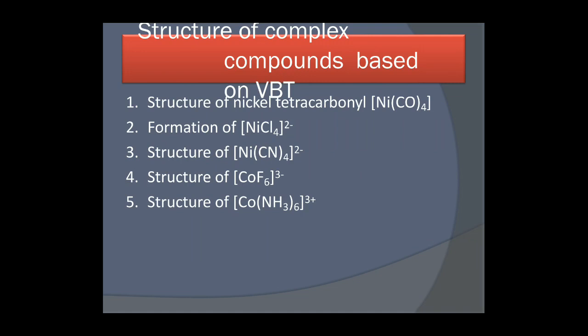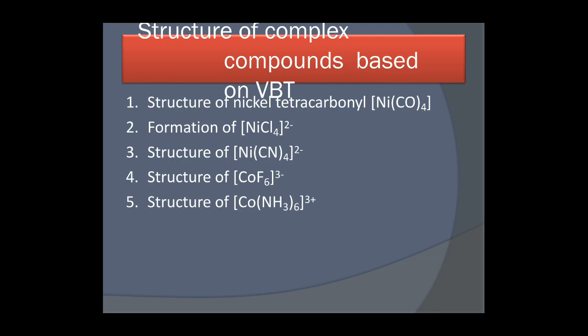Second, what electronic configuration the central metal possesses, and with what type of ligand, which is the ligand. On the basis of configuration, we can see what type of electrons are present, unpaired electrons or paired electrons. On the basis of that, we can calculate the magnetic property.